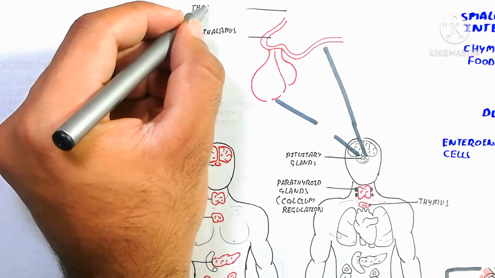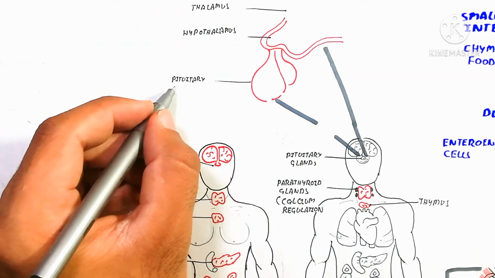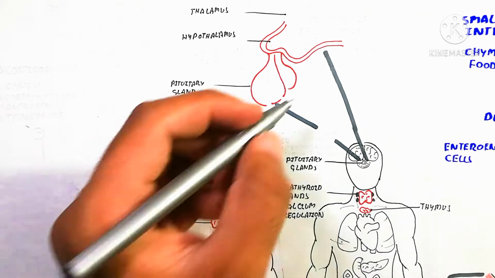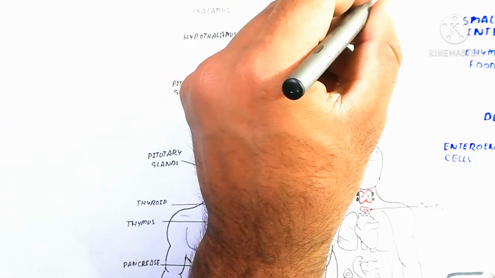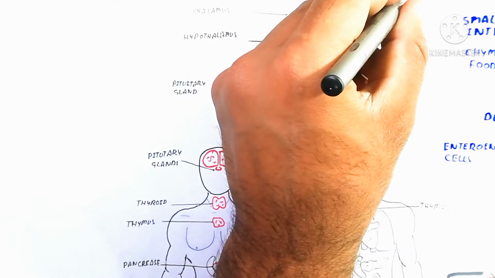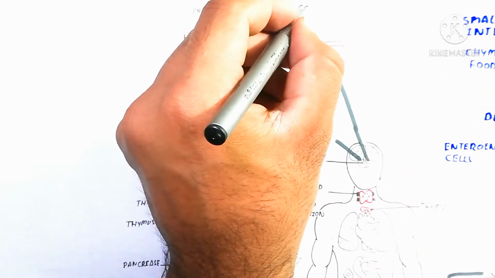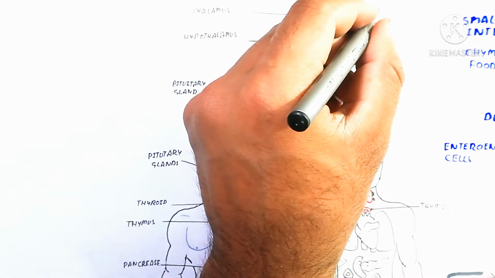So here is the pituitary gland, which is situated in the brain region. I have told you in the previous lesson. Here is the hypothalamus, and below the thalamus is the hypothalamus. Hypo means below. The pituitary gland has two types: adenohypophysis is the anterior lobe, and neurohypophysis is the posterior lobe, and the middle lobe is also present, which